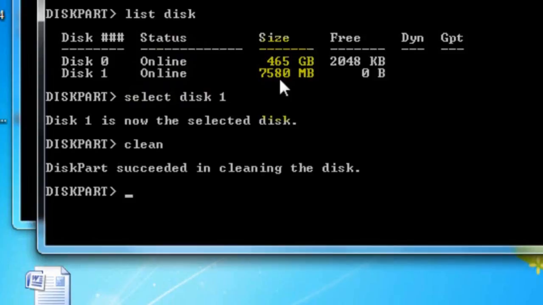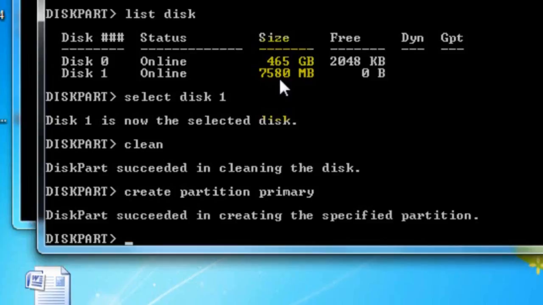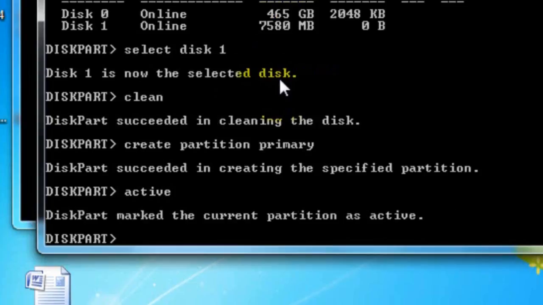Now second, create partition. Type create partition primary and press enter. The primary partition is created. Then type active and enter, and type select partition and enter.